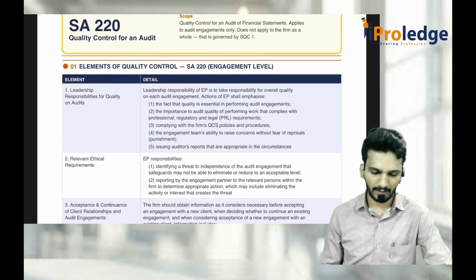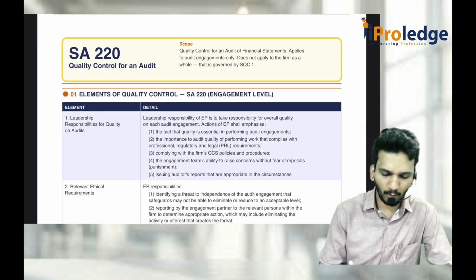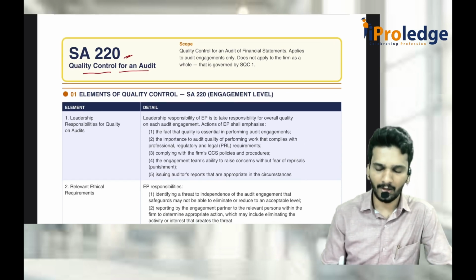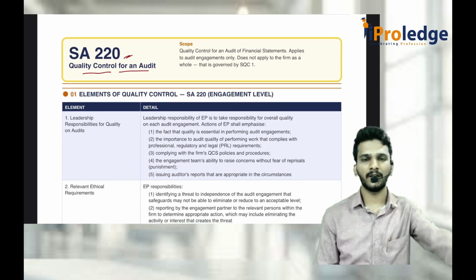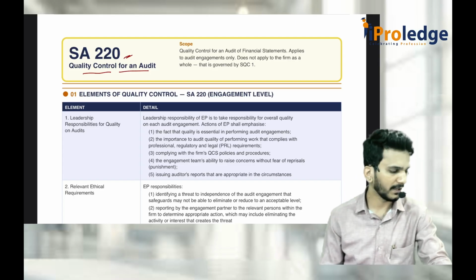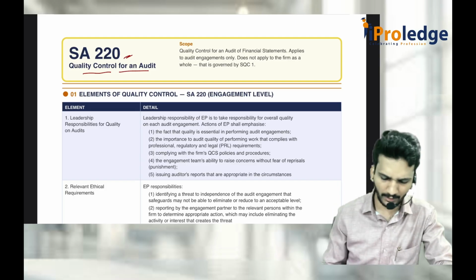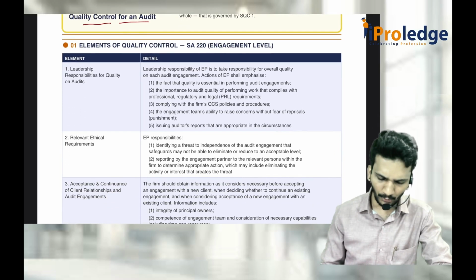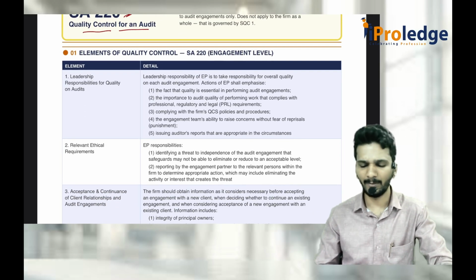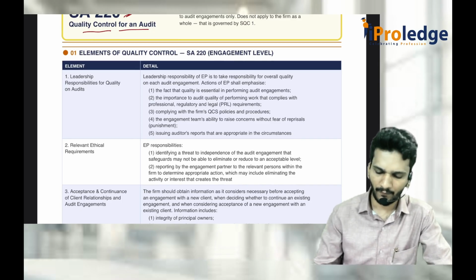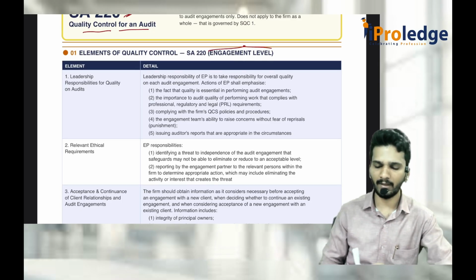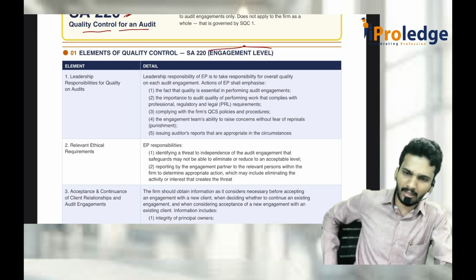So now let's begin with SA 220. SA 220 is talking about quality control for an audit, not of the firm, only for the audit engagement. Assurance related engagements, whatever it is, only for that SA 220 is applicable. So here also the same 6 elements are there. If you look at this, this is at the engagement level. What is engagement level? Engagement means audit engagement level.